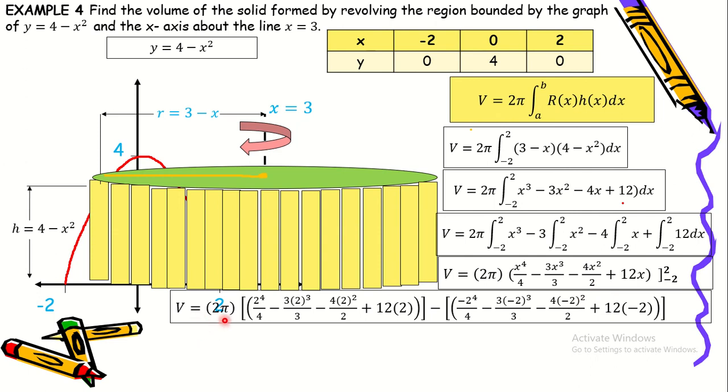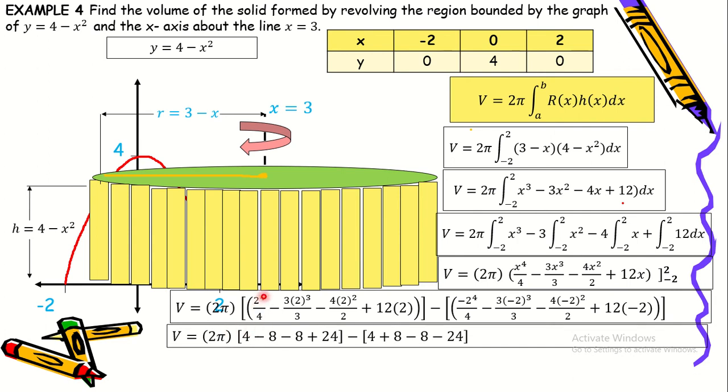So we have volume is equal to 2 pi. If we plug in positive 2, yung b natin, we have plug in natin dito sa part na to. So we have 2 to the 4th over 4 minus 3 times the quantity 2 cubed over 3 minus 4 times 2 squared over 2 plus 12 times 2 minus, kapag plinag in natin yung negative 2, so palitan lang natin ng negative 2 yung mga x dyan. So simplify natin.